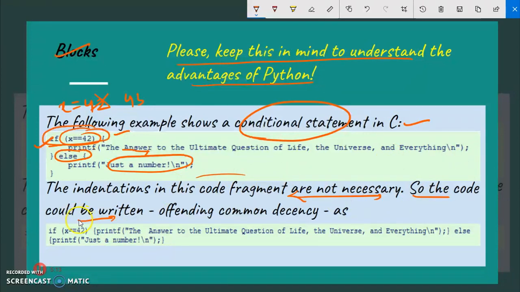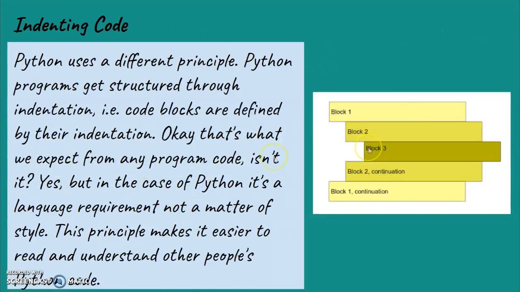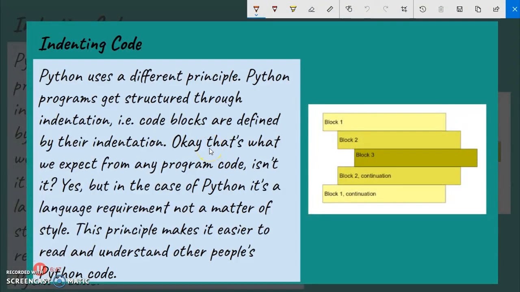So we can write the code in this form. If x is equal to 42, then this will be printed, else we will print this. But in the Python programming language, this will not happen. You have to maintain the indentation of the code. So it is mentioned here that Python uses a different principle. We can't write anything of our own perception. You have to follow the rules and regulations of the Python programming language to write any program.